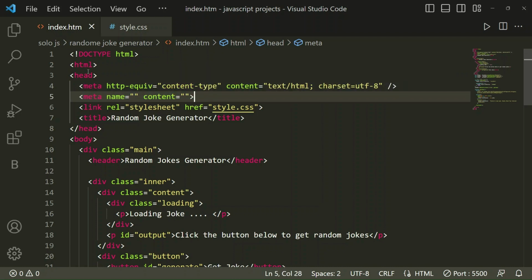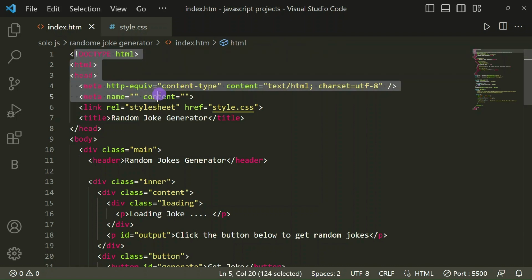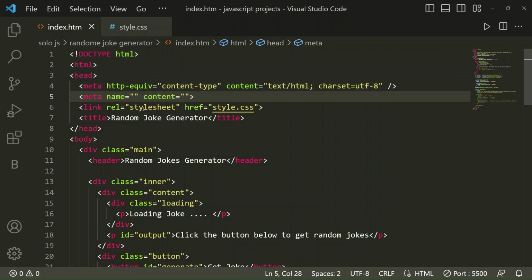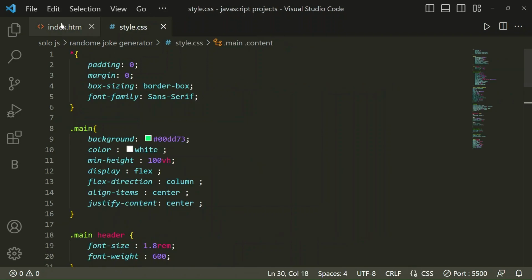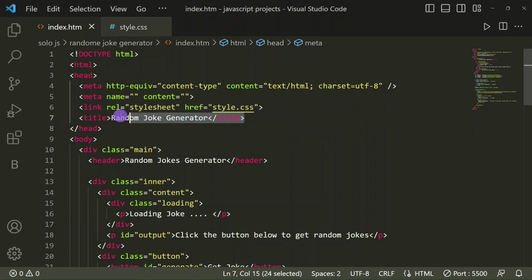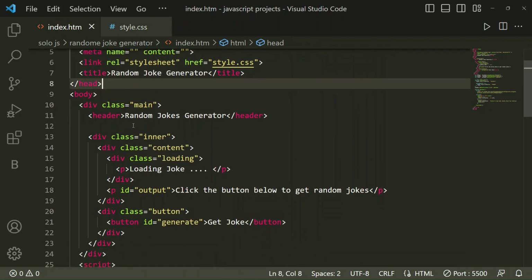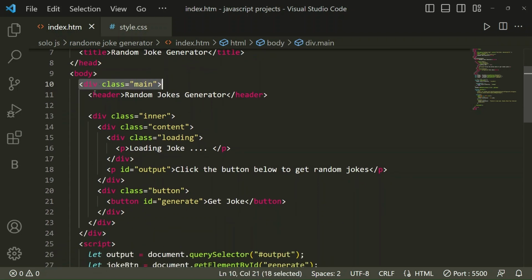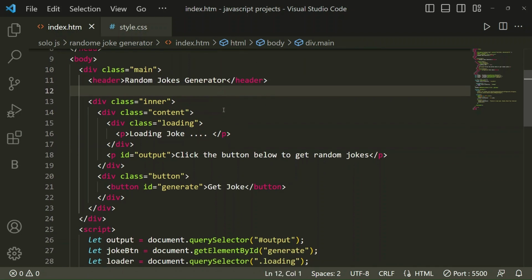So here let's start the video. In this I have taken the basic structure of HTML. Then I have written a link tag, in which we have linked our CSS file style.css. Here is the title, random joke generator. Then in the body tag we have taken a div with class main, and in this div a header, random joke generator.